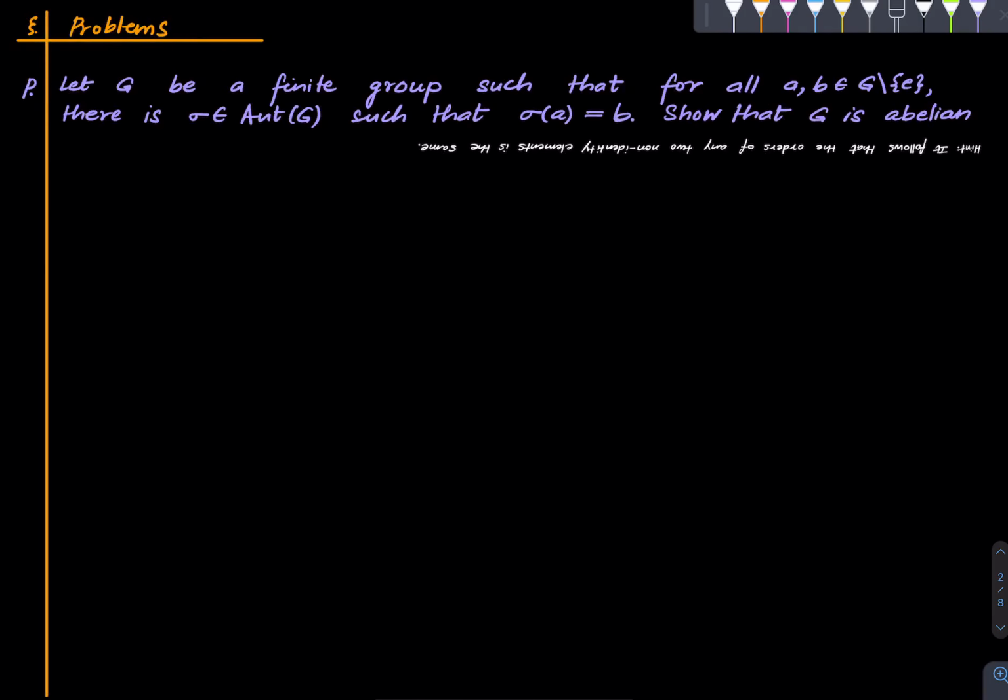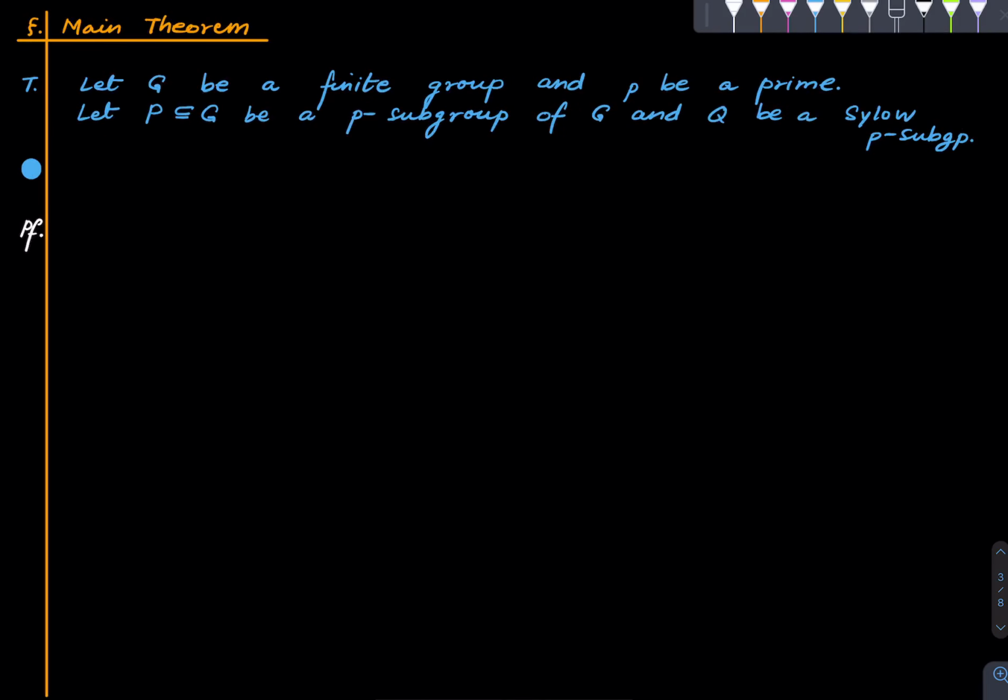Alright, here is one problem for practice, and let us get started. So fix a finite group G and let little p be a prime, and let capital P be a p subgroup of G and Q be a Sylow p subgroup of G. So with all that, we show that there is some group element such that the corresponding conjugate of Q contains P. It's a pretty remarkable theorem and has a beautiful proof.